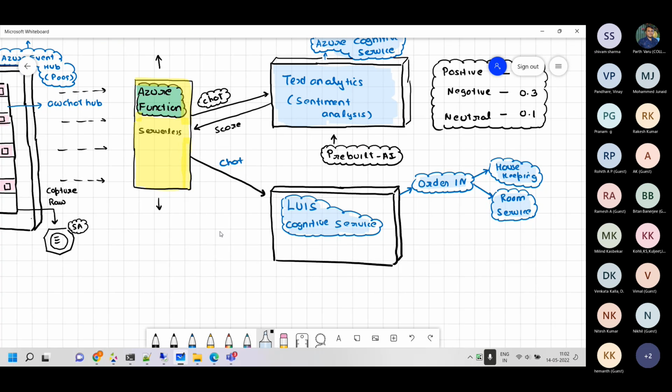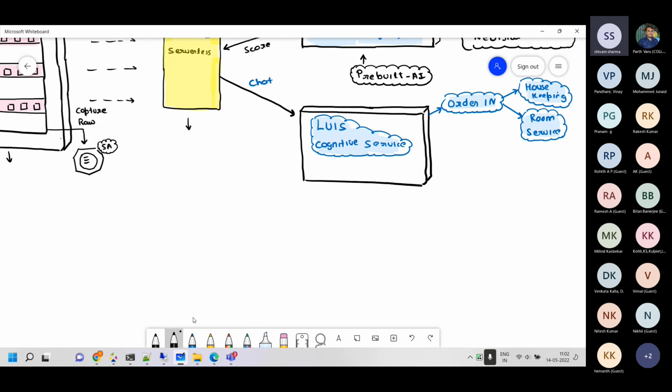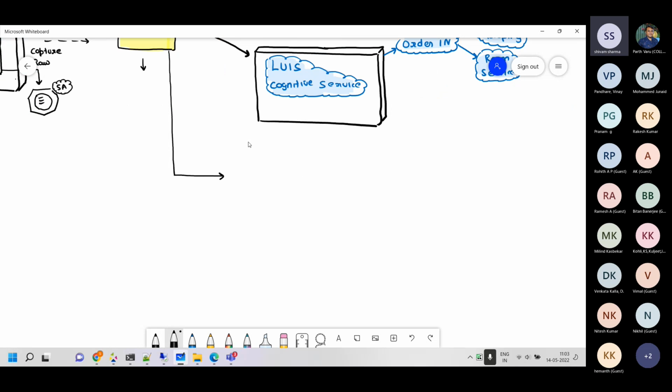Okay, now one more interesting thing which we are doing over here is, what this function does. This function also puts the chat aside for retraining purposes. It does logging as such. So what we have done is, here I have another topic in the same event hub. This event hub is the same as the old one. There is a different topic over there for archival purposes.